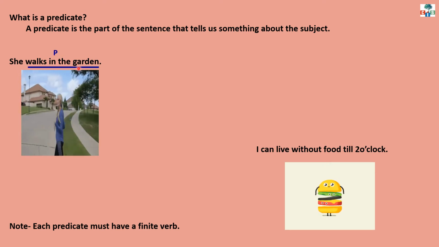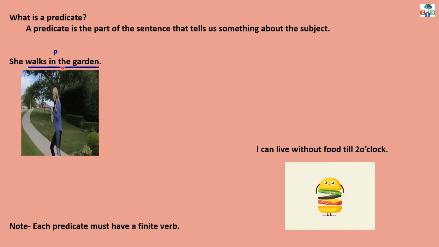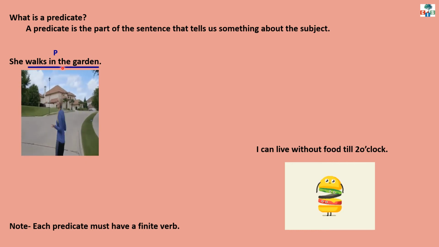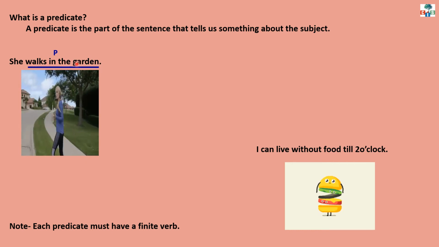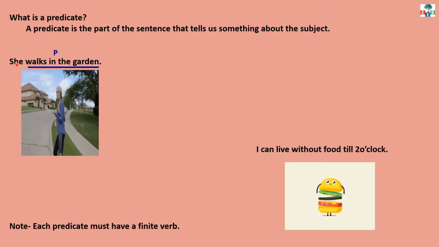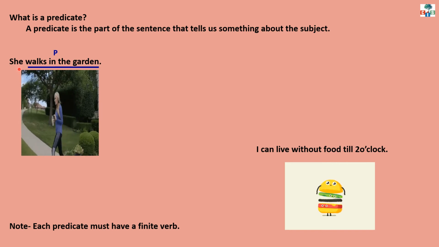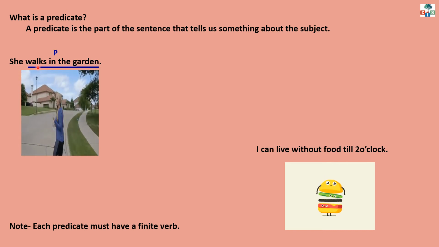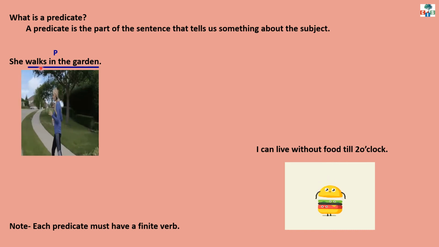In this sentence, walks in the garden is the predicate because this part of the sentence tells us more about the subject, that is she, and walks is the finite verb.